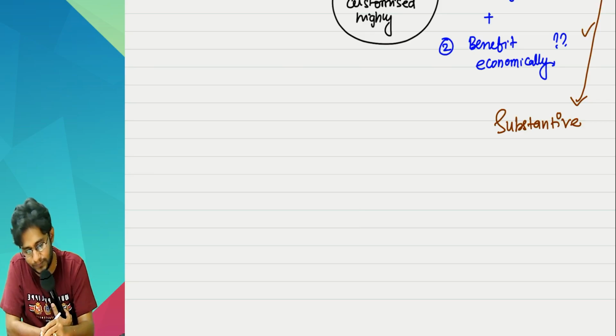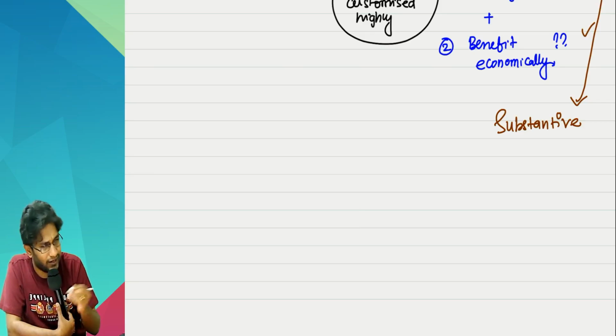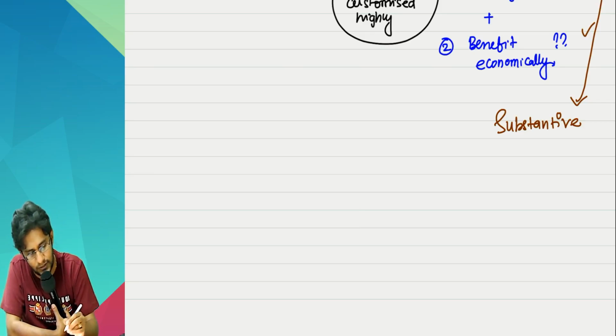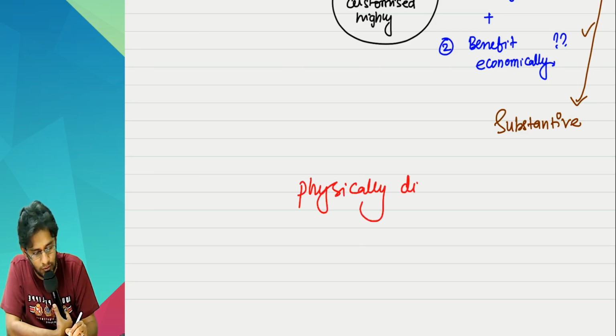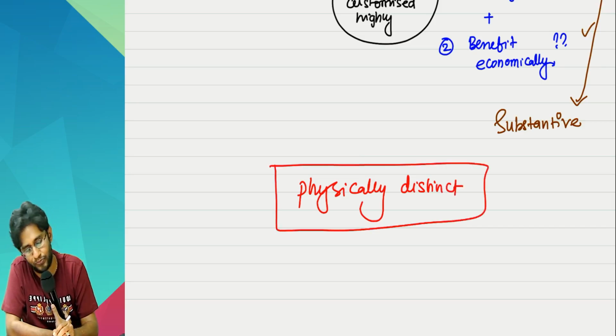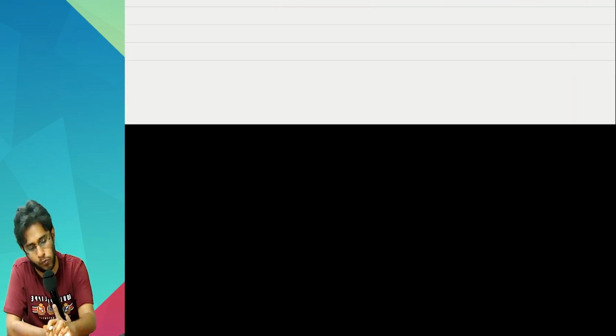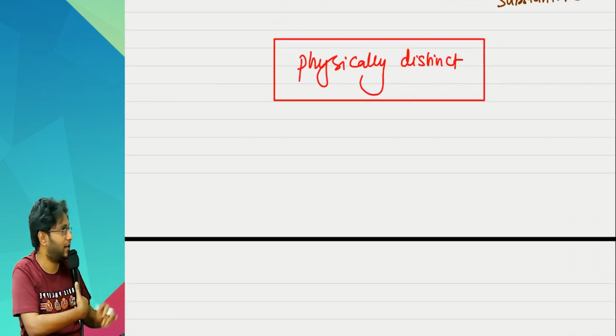Second point is, in relation to identified asset, he is talking about physically distinct. What is the meaning of physically distinct?